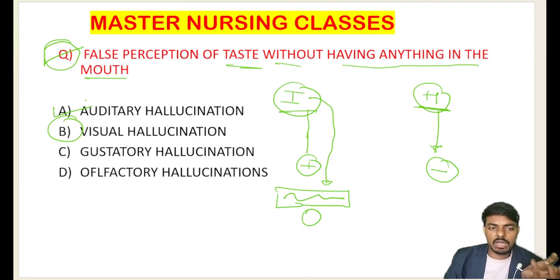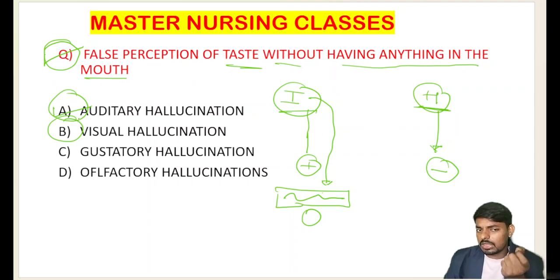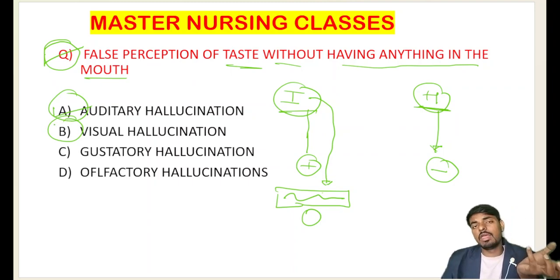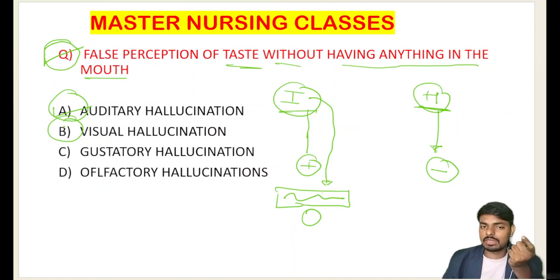Very importantly, in the auditory hallucination, the person is hearing something without any external stimuli. No one is telling the patient, but the person tells us that God is telling me to get discharged from the hospital, but actually God will not tell like this. So in the absence of the external stimuli, still the person is hearing something, we call that an auditory hallucination. In the visual hallucination, the person is seeing something that actually does not exist in reality.